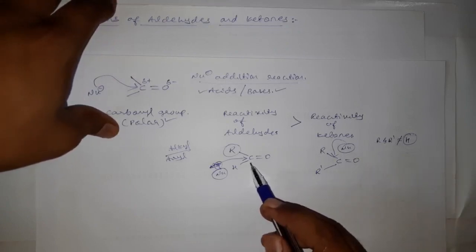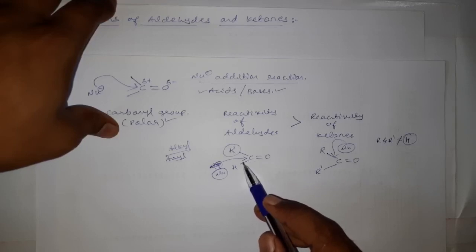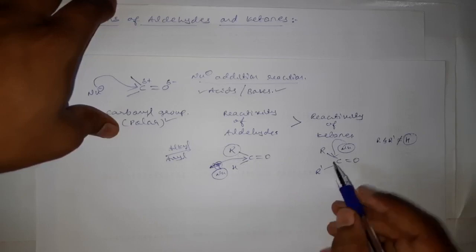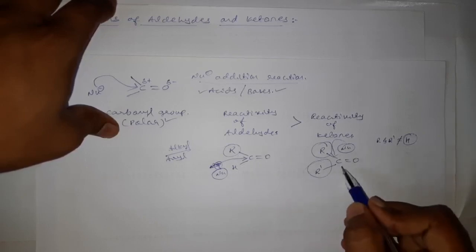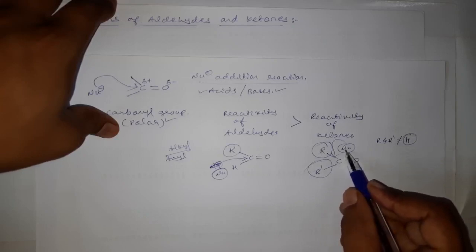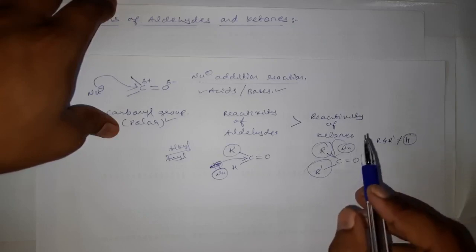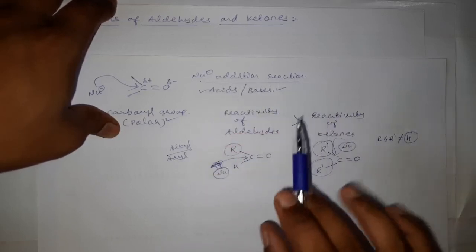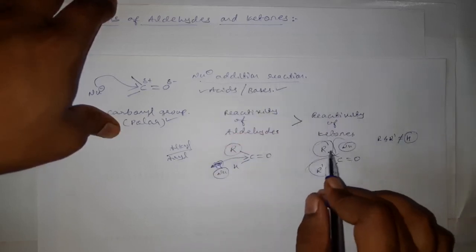In the aldehyde there is little steric hindrance because of the presence of only one bulkier group, but in the ketone two bulkier groups are there. Therefore this carbonyl carbon will experience some steric hindrance for the attack of a nucleophile. Therefore ketones are less reactive towards nucleophilic addition reactions as compared to aldehydes. This is one reason.